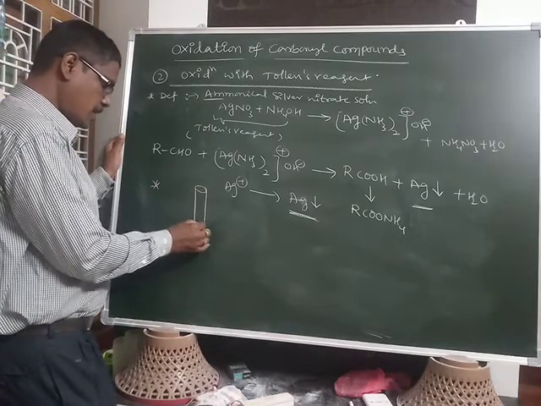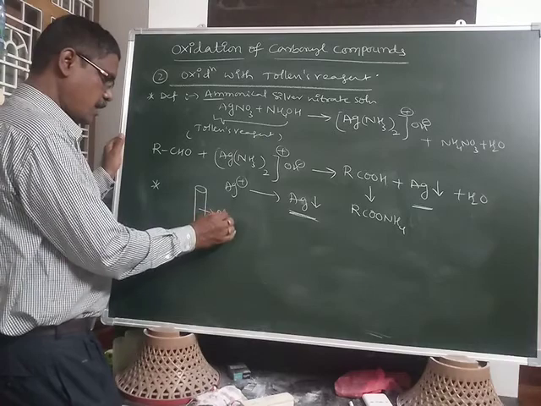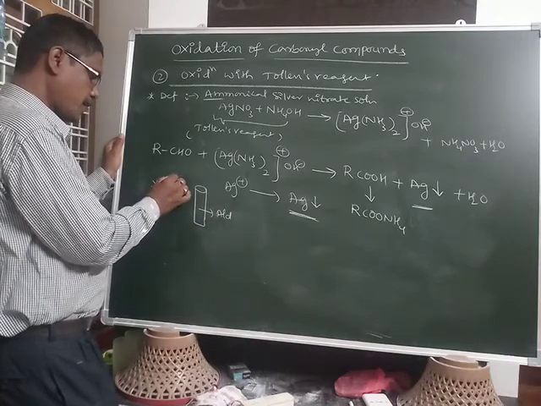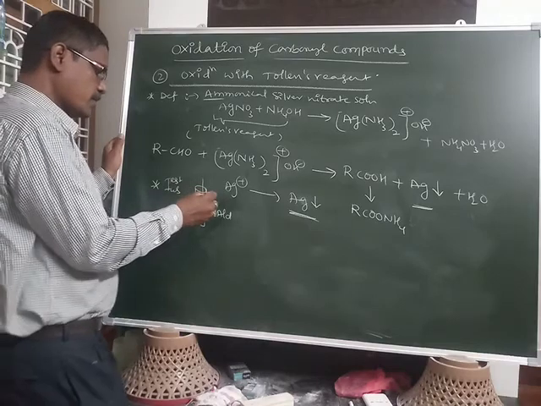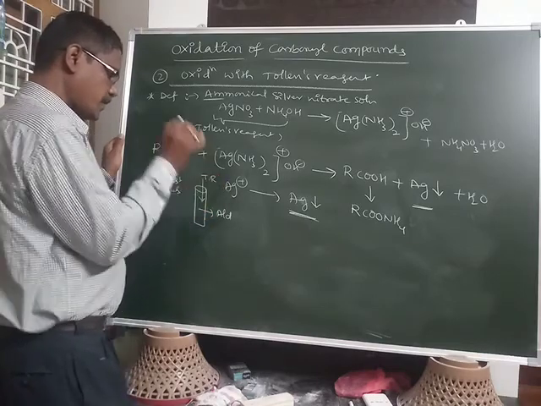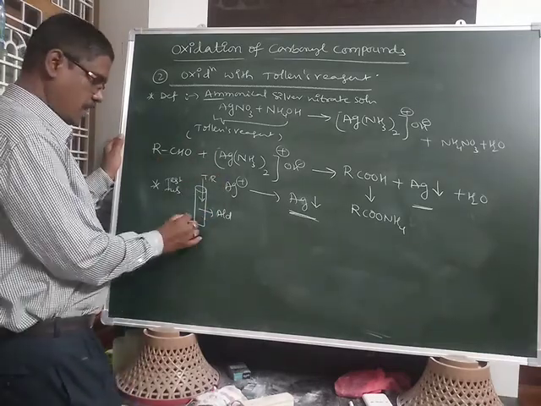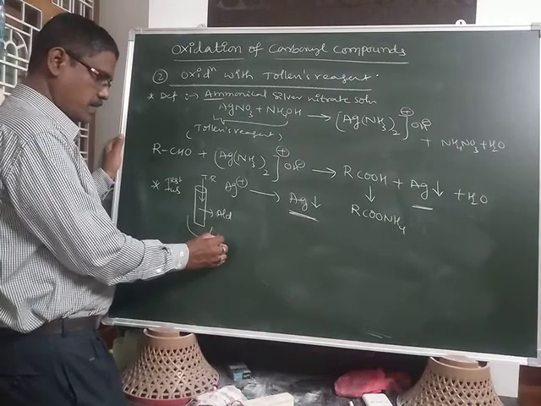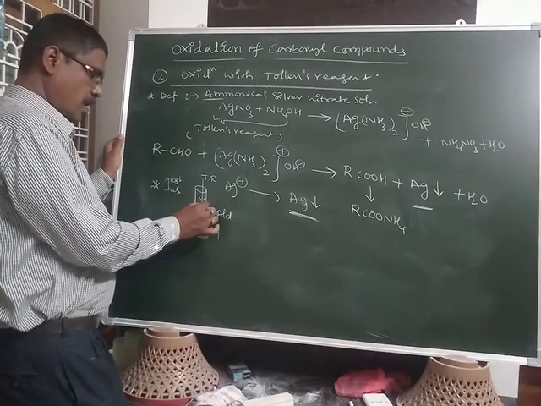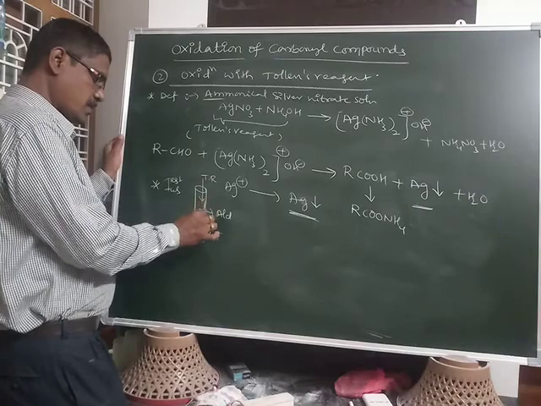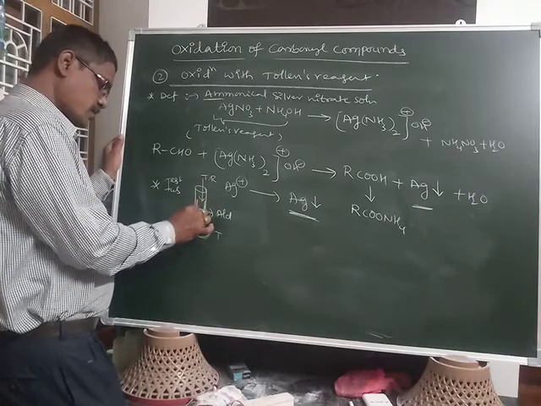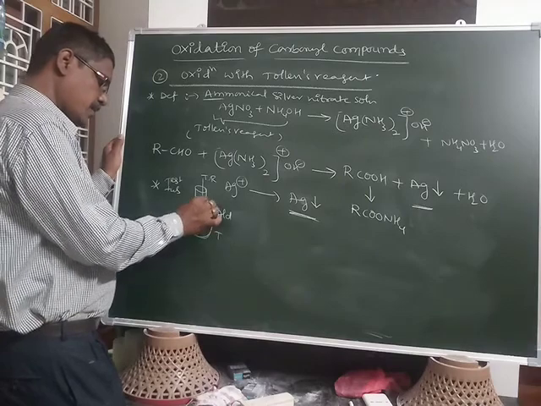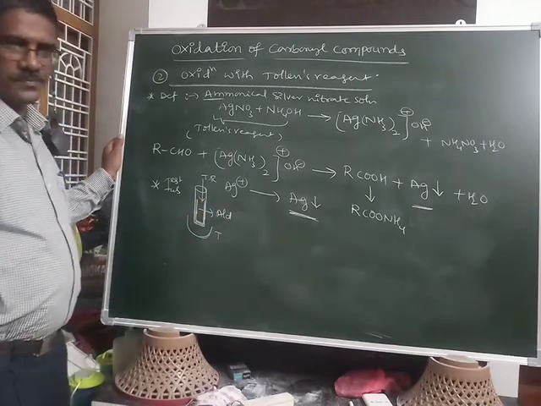Based on this precipitate, when we take an aldehyde solution into the test tube, add Tollens reagent and heat to some temperature, after the heating there is a silver coating on the walls of the test tube.